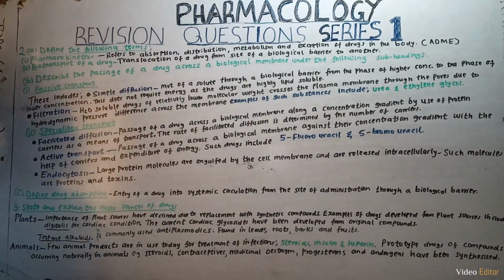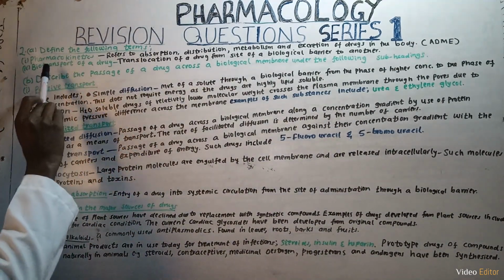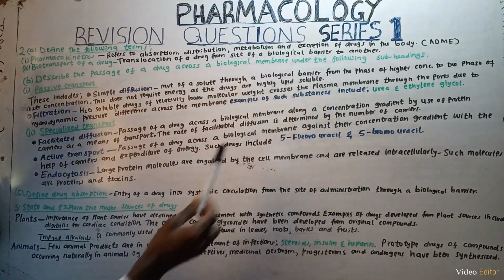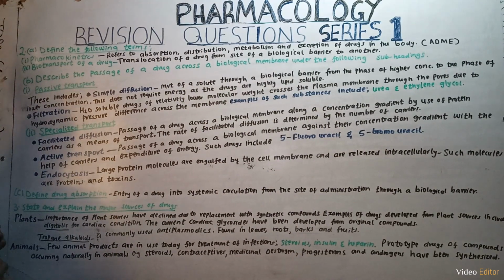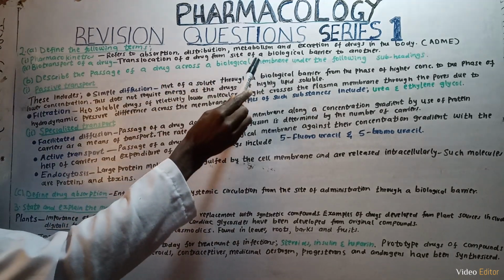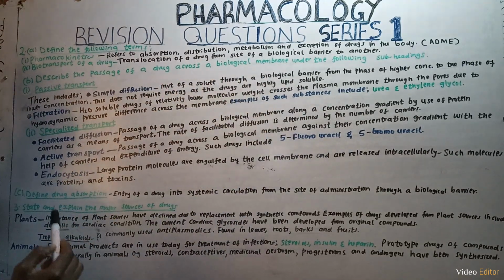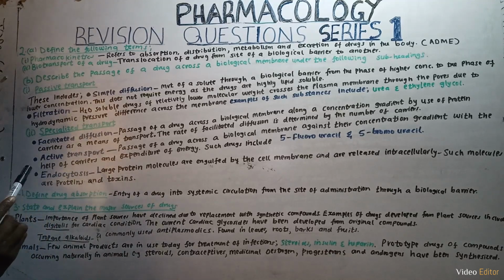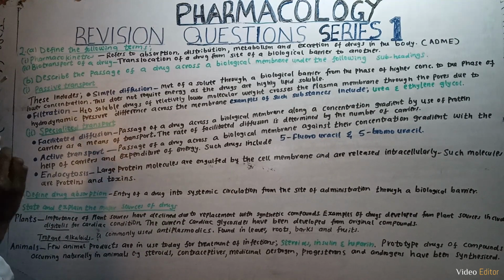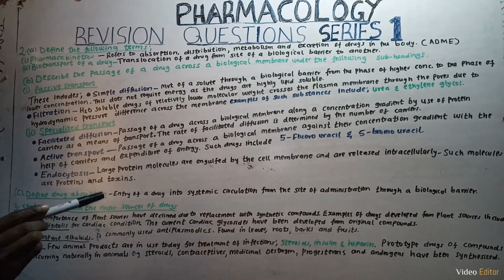So I repeat question number 2. The notes: pharmacokinetics refers to the absorption, distribution, metabolism, and excretion of a drug in the body. Biotransport of a drug refers to the translocation of a drug from one side of a biological barrier to another. Then another part is to describe the following parts of movement of drugs, that is passive transport and specialized transport.